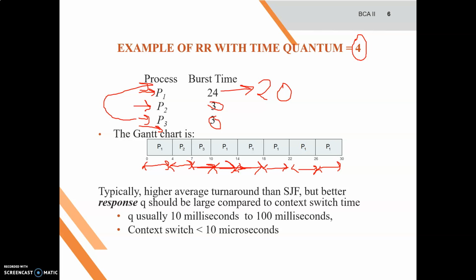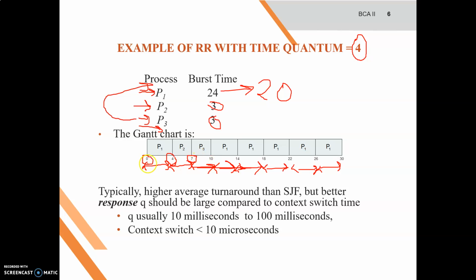So what is the waiting time in this round robin scheduling? P1, which arrives first, has no waiting time, because it gets control at time t0. For P2, how much does it wait? P2 waits for 4 milliseconds. And how much is the waiting time for P3? P3 waits for 3 milliseconds.